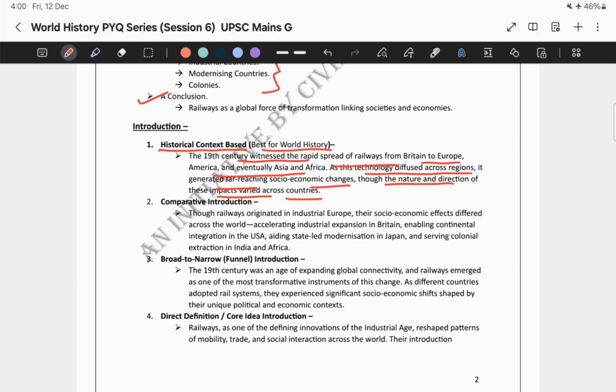Next comes the comparative introduction, because you are comparing. How can you write it? Like this: though railways originated in industrial Europe, their socio-economic effects differed across the world, accelerating industrial expansion in Britain, enabling continental integration in the USA, aiding state-led modernization in Japan, and serving colonial extraction in India and Africa.